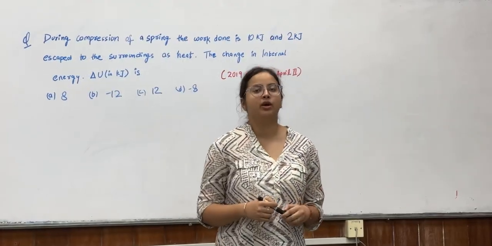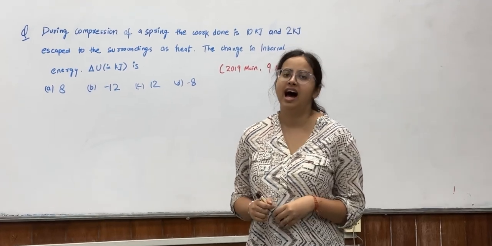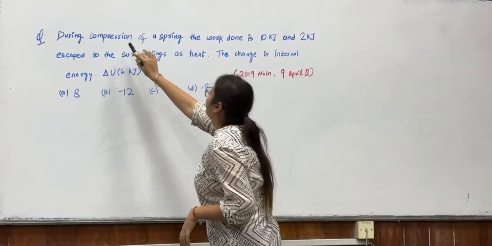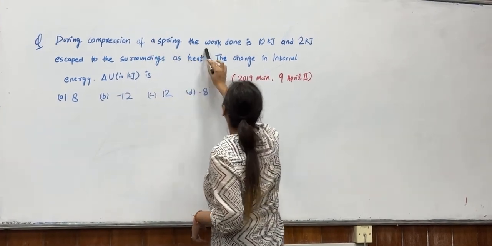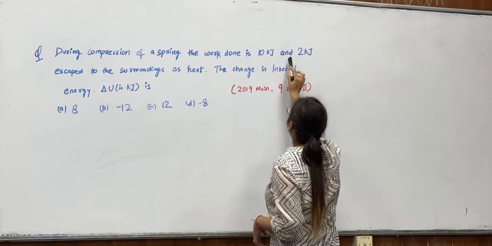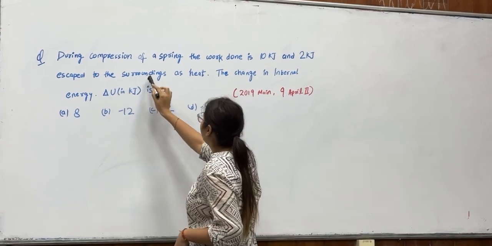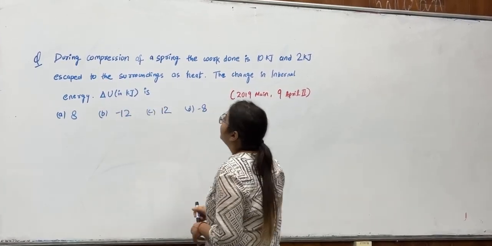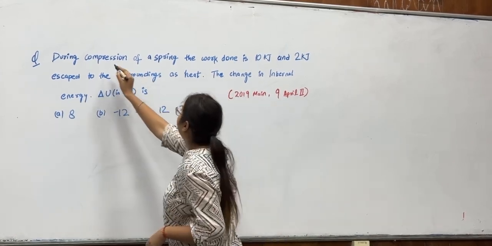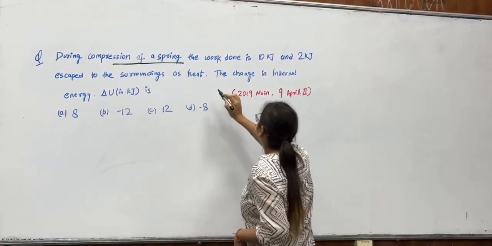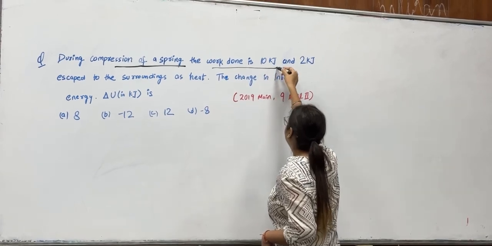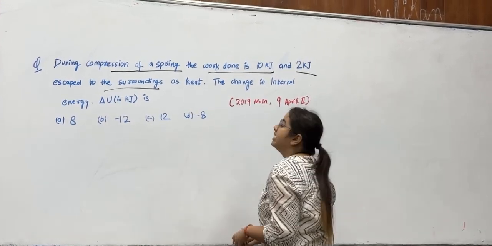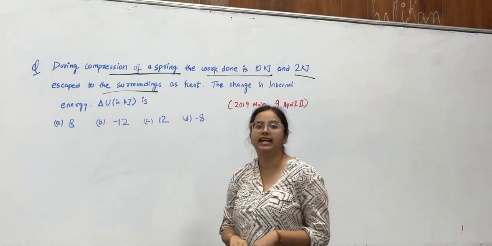Now, let us discuss one of the simplest questions asked in JEE Mains. During compression of a spring, the work done is 10 kilojoule. The change in internal energy is, here we are talking about compression of a spring where work done is 10 kilojoule and the heat escaped is 2 kilojoule. So work done is done by us, which will be taken as positive.